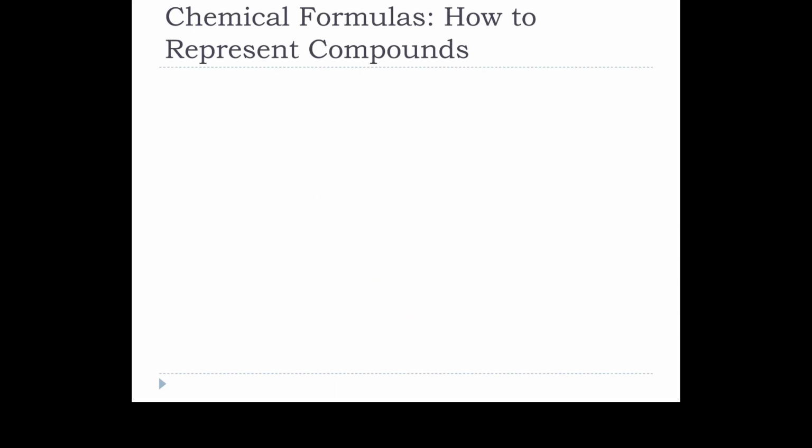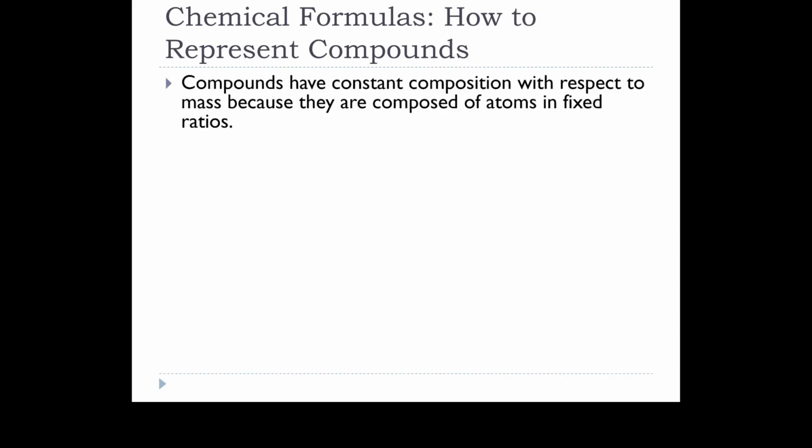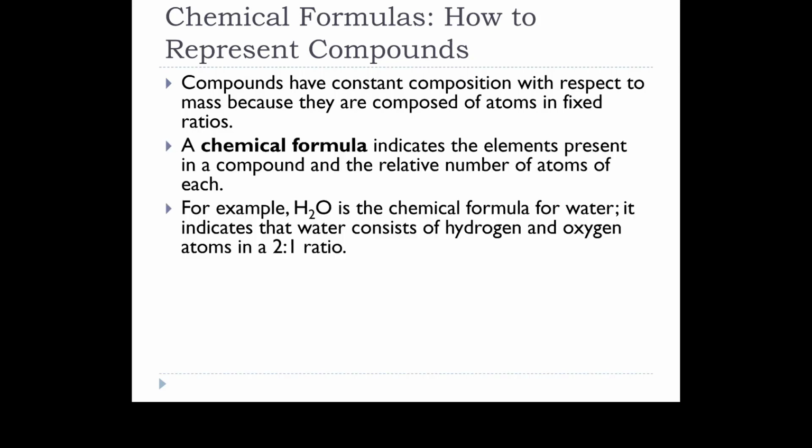So again, we use chemical formulas to represent these things because nobody wants to write out the names of all the things. Again, that mass composition comes about because of the atom ratio, and that's what we write down. If we write a compound down, we write the symbol for the atoms that make it, with a little subscript to tell us how many of that atom type are there. So when you see that H2O, it means that we have 2 atoms of hydrogen to every 1 atom of oxygen. That also works on the basis of moles.